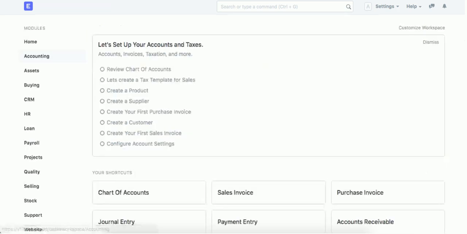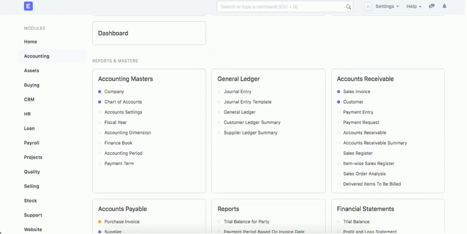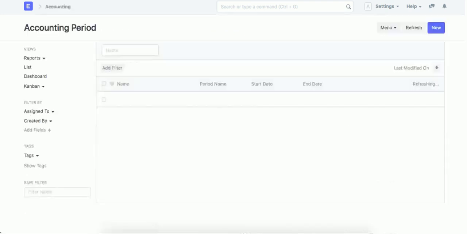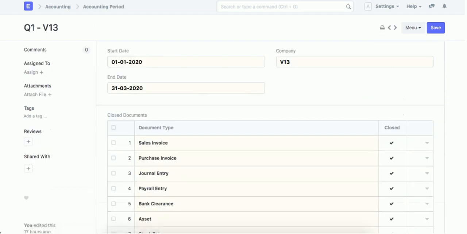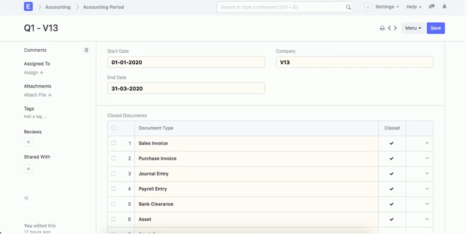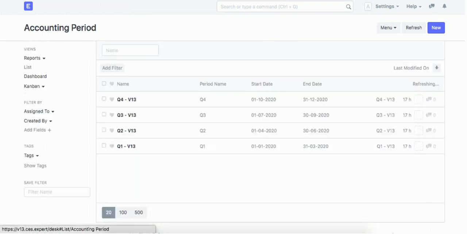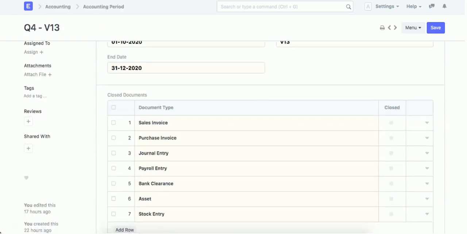The second important date is the accounting period. I mean by the accounting period the date to close, whether monthly or quarterly, to close the month, to prepare the reports. In my example, I make it quarterly. First quarter is like this. We just specify start date and end date and the company, and this is closed because now I'm working in the fourth quarter. Fourth quarter is open. Here it is, it's still open, not closed.